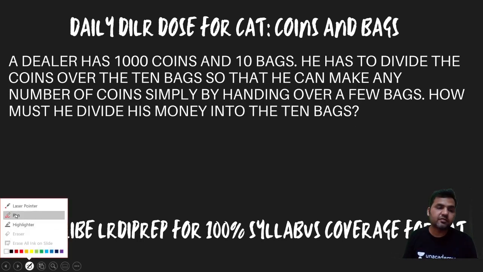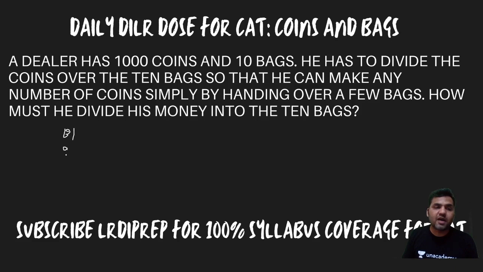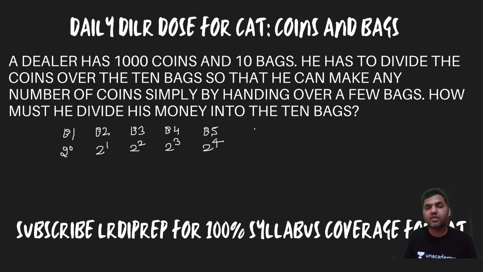is, put 2 power 0 coins in bag number 1. In bag number 2, you need to place 2 coins. In bag number 3, you need to place 2 power 2, that is 4 coins. In bag number 4, you need to place 2 power 3 coins. Bag number 5, you need to place 2 power 4. Bag number 6, you need to place 2 power 5. In bag 7, you need to place 2 power 6. In bag 8, you need to place 2 power 7. And in bag number 9, you need to place 2 power 8.